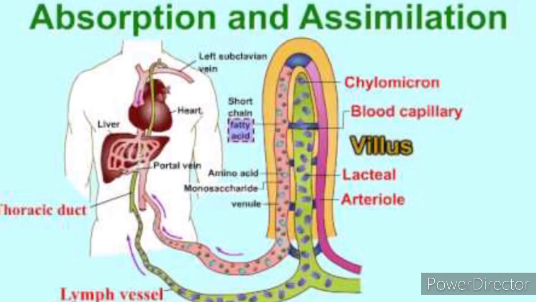Small amounts of glucose, amino acids and electrolytes like chloride ions are generally absorbed by simple diffusion. Substances like fructose are absorbed with the help of sodium. This type of mechanism is called facilitated transport. It's a 2 mark question. So what is facilitated transport? Substances like fructose are absorbed with the help of sodium, and this is called facilitated transport.